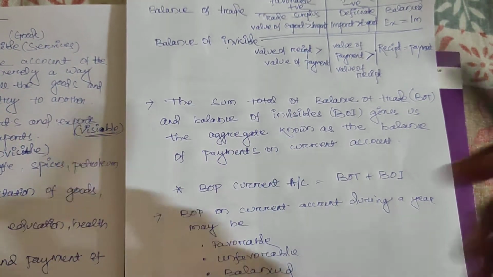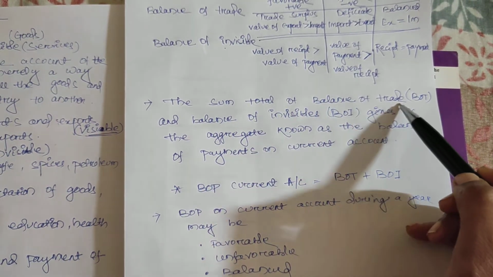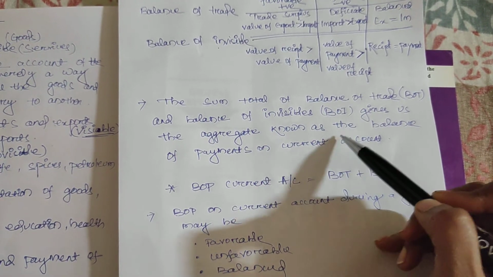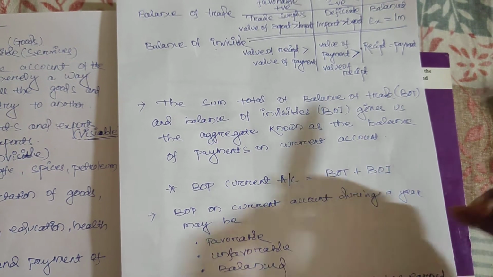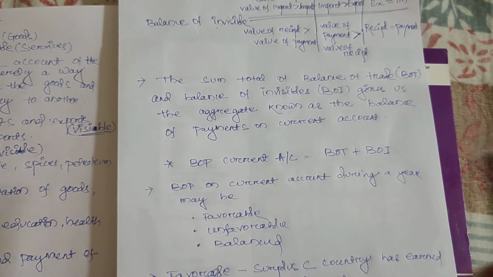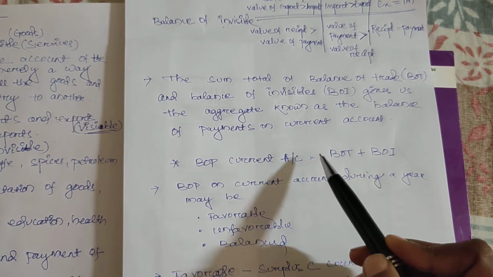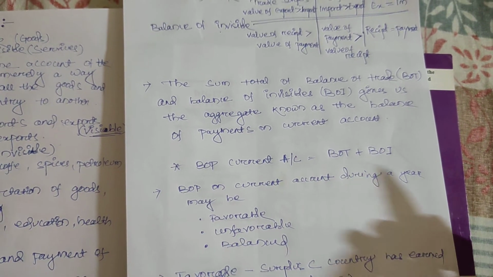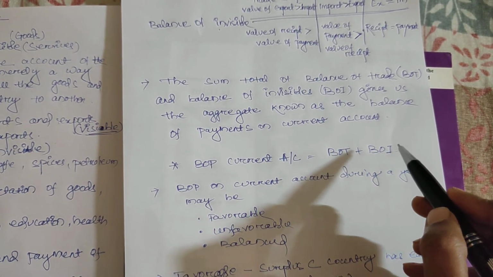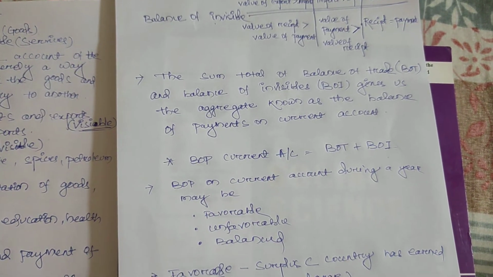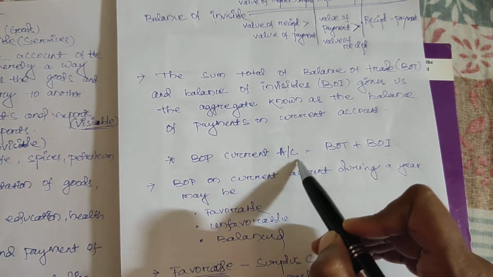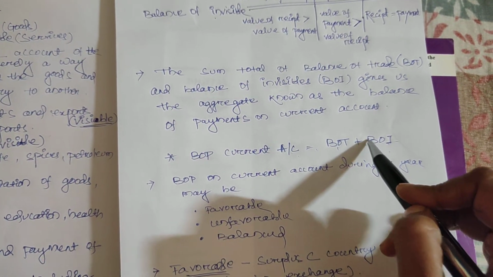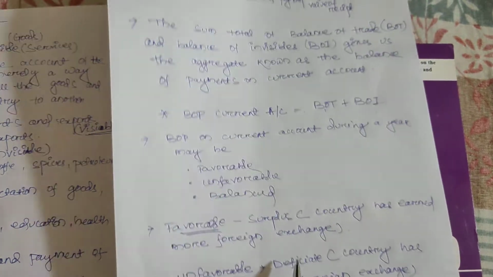Get it? Now we'll see one thing: the sum total of balance of trade and balance of invisible gives us the aggregate known as the balance of payment on current account. What I told previously from the first of the concept. So BOP current account equals BOT, balance of trade, plus BOI, balance of invisible. Maybe in UGC NET they will give this and confuse the question. They will not give the full form. So you should be aware that BOP on the current account is all the time BOT plus BOI. BOT means balance of trade and BOI means balance of invisible.